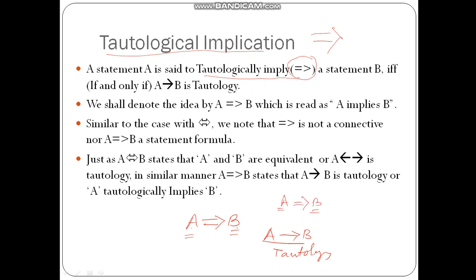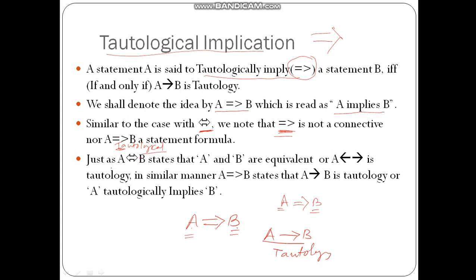Then we shall denote the idea as A implies B, which is read as A implies B. Similar to the case of equivalence, whatever we have discussed, we note that this one is not a connective, and it is not a formula either. It is neither a connective nor a formula. It is just a symbol which represents tautological implication.